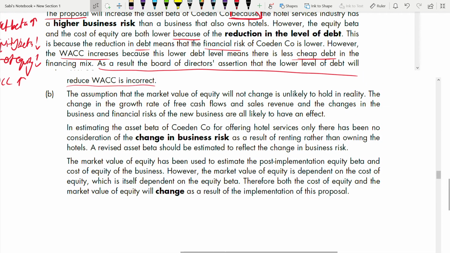Let's read. The assumption that the market value of equity will not change is unlikely to hold in reality. You see, when you read it by yourself also, you will not feel satisfied. How come it is so?